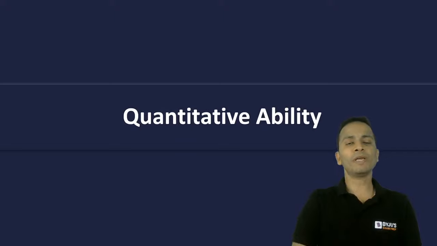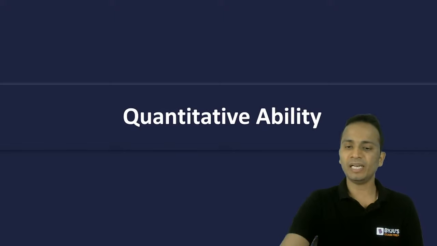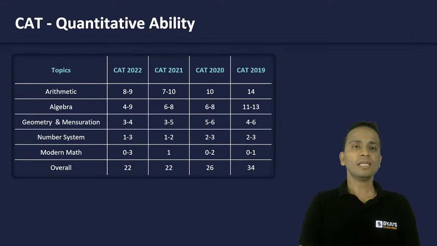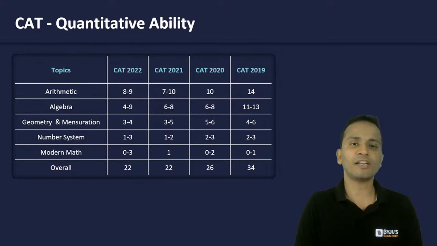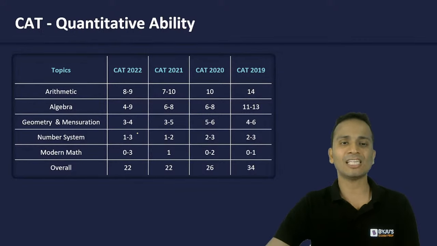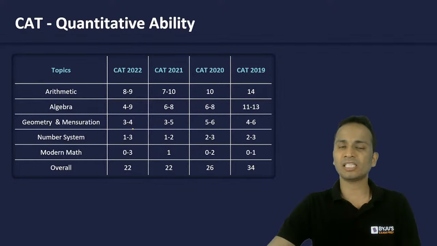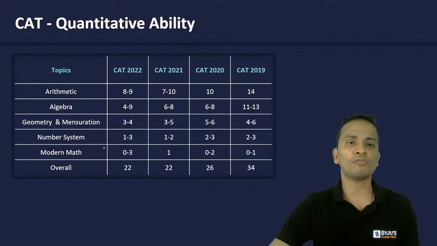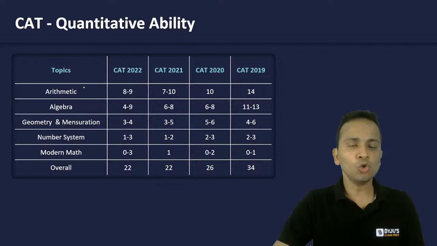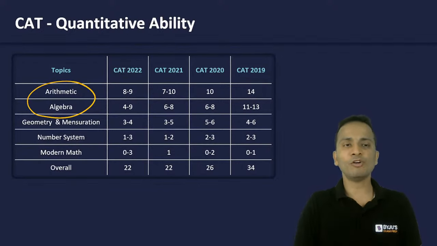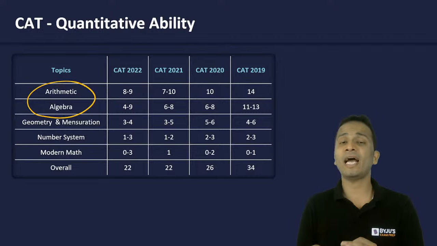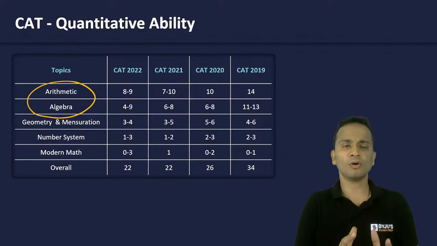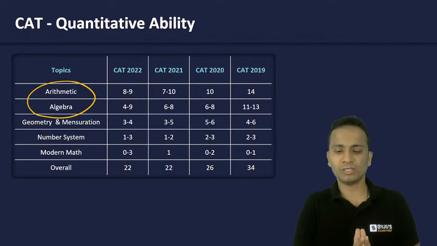All right. Now, moving ahead and talking only about quantitative ability, because here we are discussing the 90-day master plan for quantitative ability. These are the topics into which I can divide quantitative ability as per their importance, as per the number of questions asked in the previous year papers of CAT. I have arranged them in decreasing order of importance. The two most important areas for any examination are arithmetic and algebra. They are further divided into different topics, so we'll be discussing that as well.